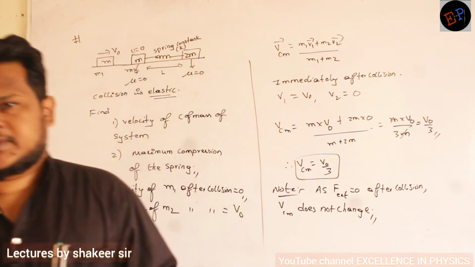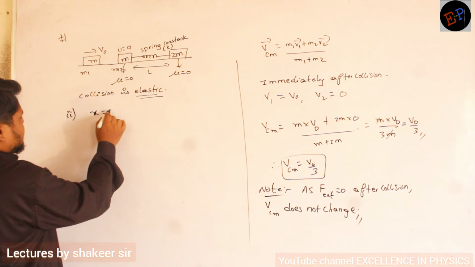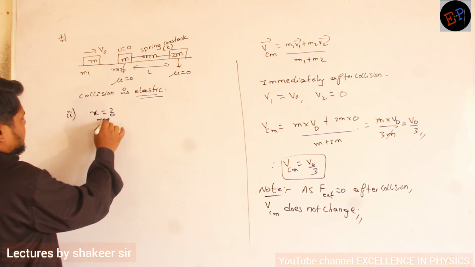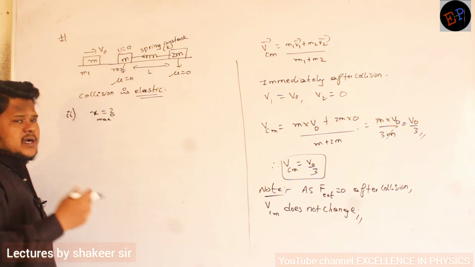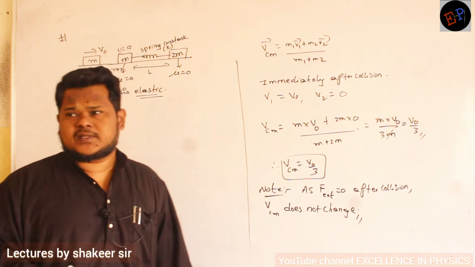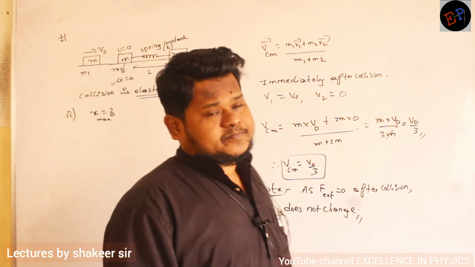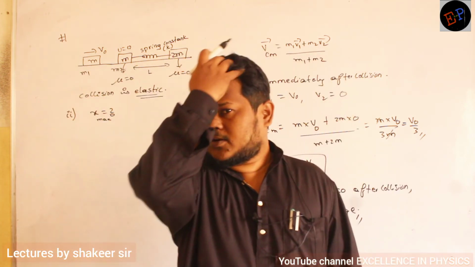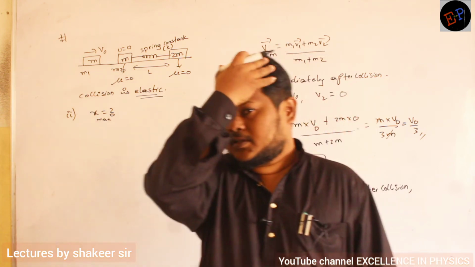Second question is, what is the maximum elongation produced in the spring? That's what he is asking now. By how much does this spring get compressed? That is the question. Are you able to understand? Now can you say how I can do this problem? How can I calculate the maximum compression produced in the spring?